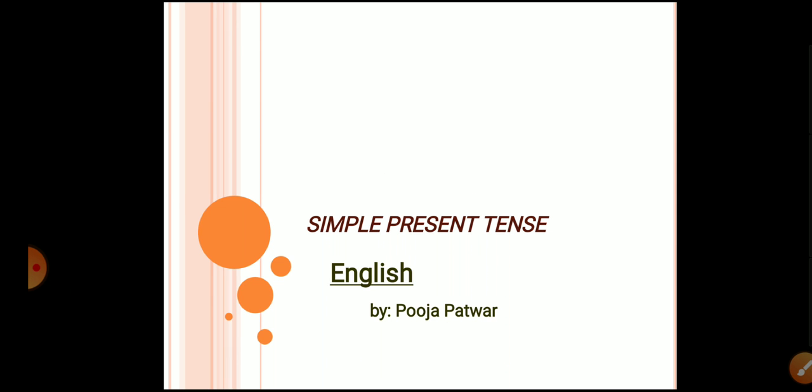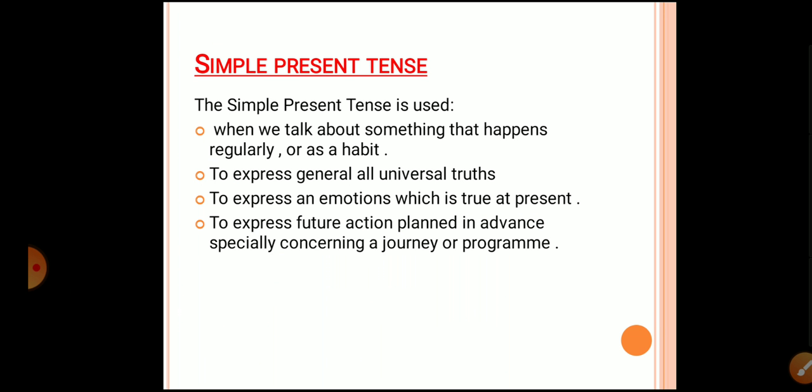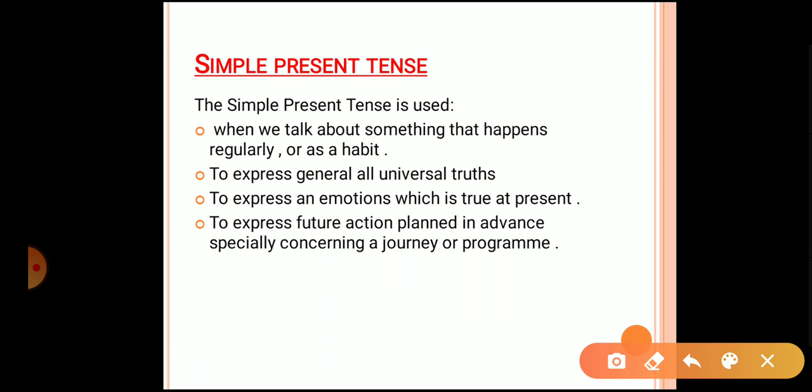Simple present tense is used when we want to talk about something that happens most of the time, or every day, or regularly. We will learn more about their usage. Let's start. When we talk about something that happens regularly or as a habit, we use simple present tense. For example, I say I brush my teeth every day. It is the thing that I do every day. She goes to temple every day.